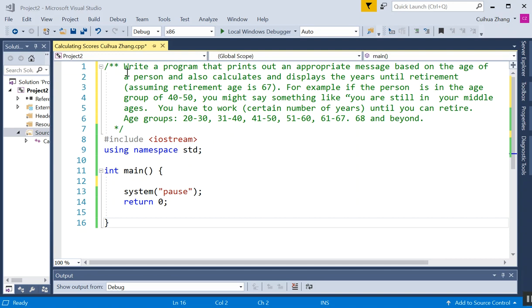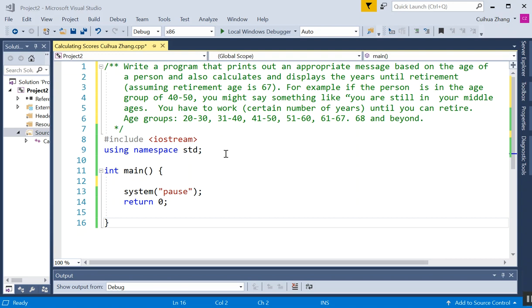The problem is to write a program that prints out an appropriate message based on the age of a person and also calculates and displays the years until retirement, assuming the retirement age is 67. For example, if the person is in the age group of 40 to 50, you might say something like, you are still in your middle ages, you have to work 27 years until you can retire. So these are the age groups.